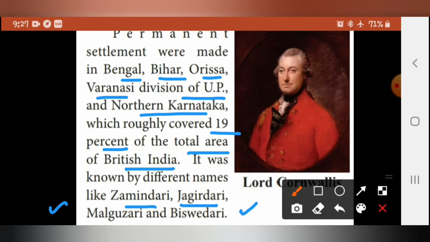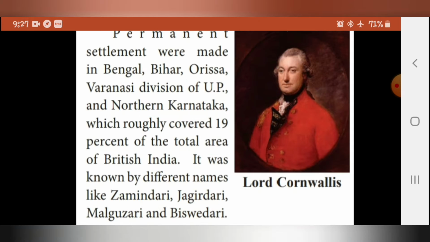One was the Zamindari system, second one was the Jagirdari system, third one Malguzari, and fourth one is Bisvedari. So all these four are known as what? Permanent settlement in different names.